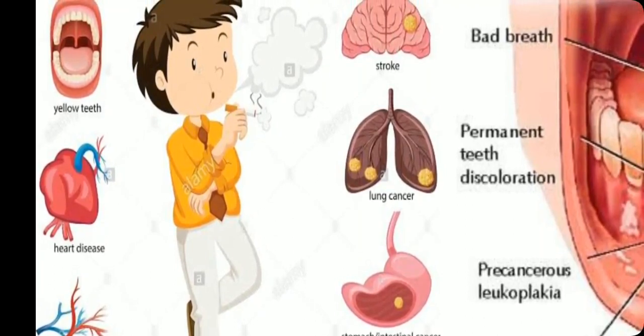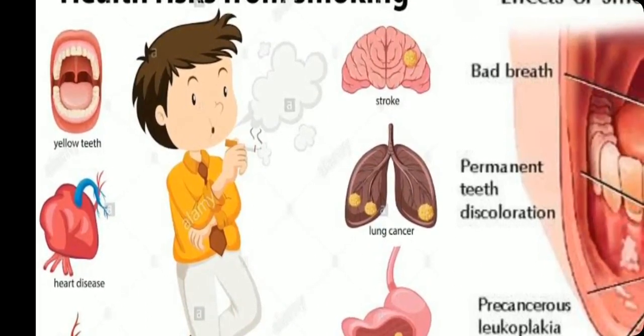Inside, his body is going to be damaged. Because of the smoke, which has a sticky substance, and either by chewing tobacco or by smoking, teeth get damaged with yellow or permanent brown color deposited over the teeth.